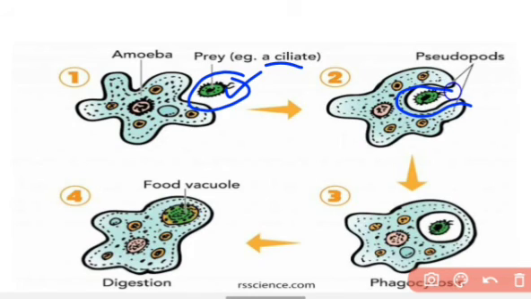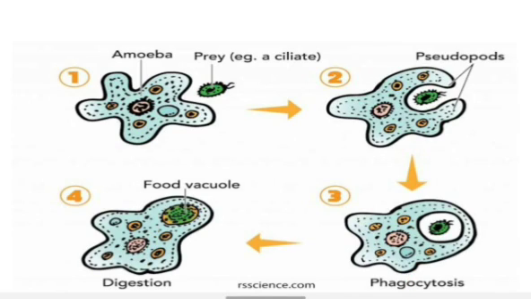It traps the food with the help of pseudopodia, and after trapping, the food gets enclosed in the food vacuole, and inside the food vacuole the food gets digested, and then the nutrients get absorbed into the body, and hence the amoeba shows the holozoic mode of nutrition.